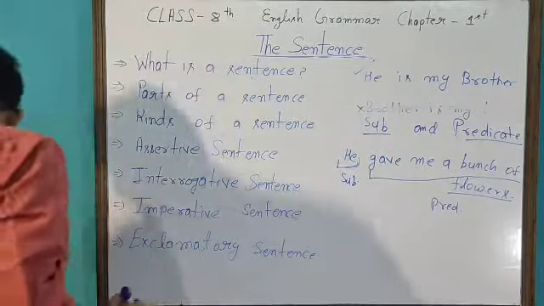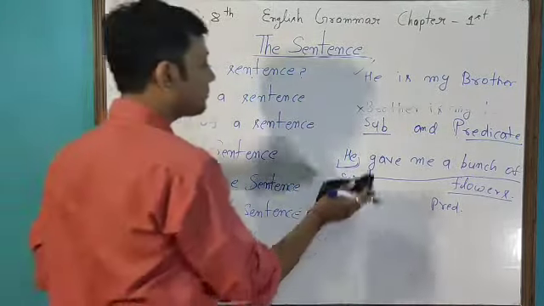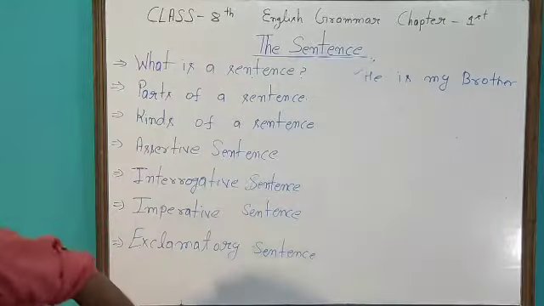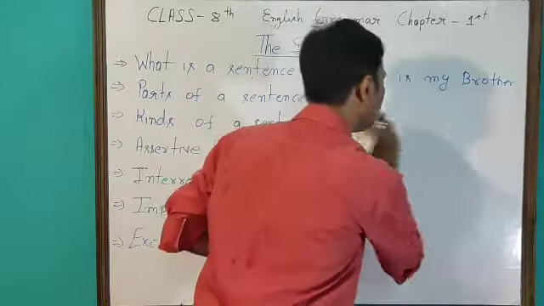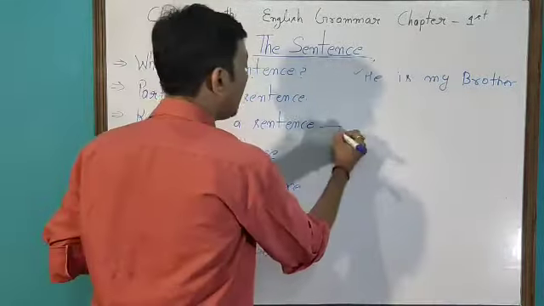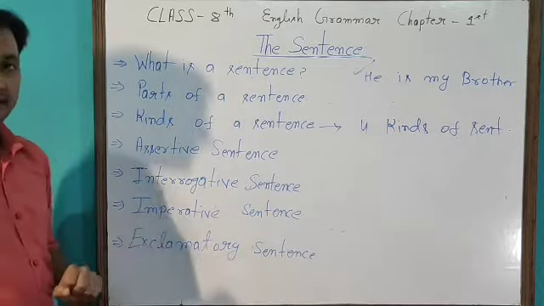Now kinds of sentence. There are four kinds of sentence: assertive sentence, interrogative sentence, imperative sentence, and exclamatory sentence.